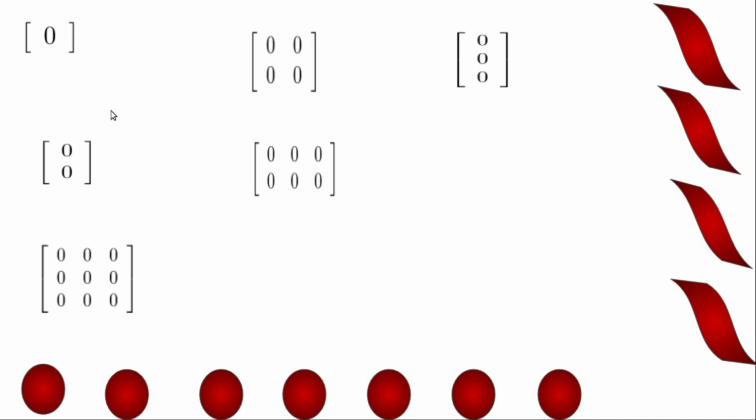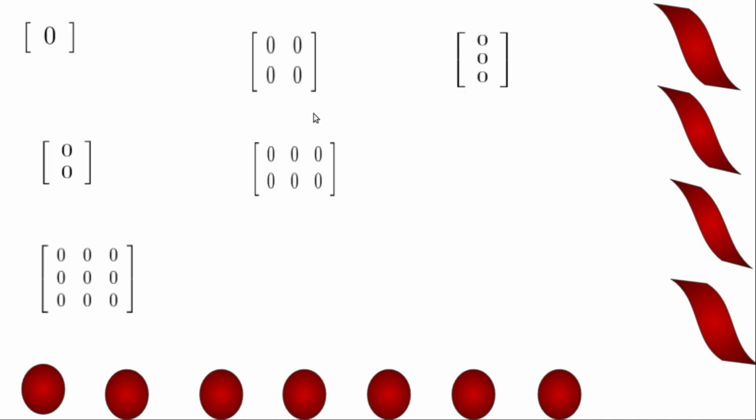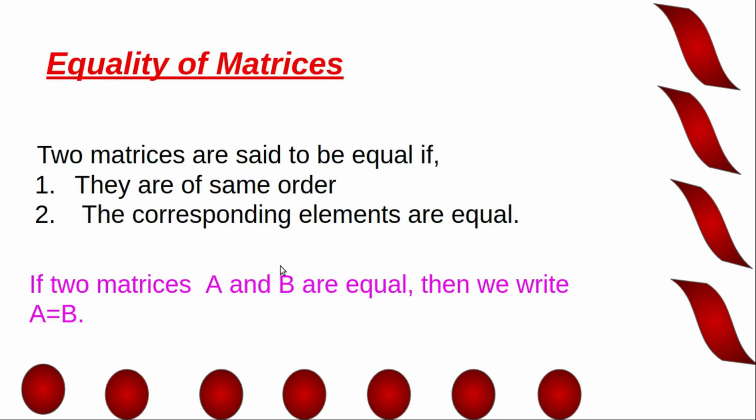Entries being 0 is enough. A matrix in which all elements are zeros is called a zero matrix or null matrix and is denoted by O. These are examples for zero matrices.